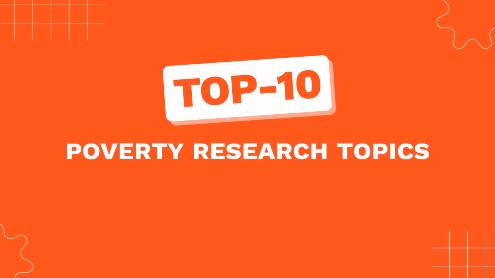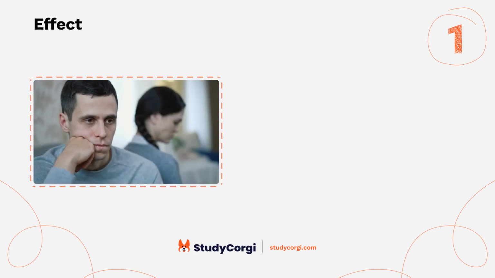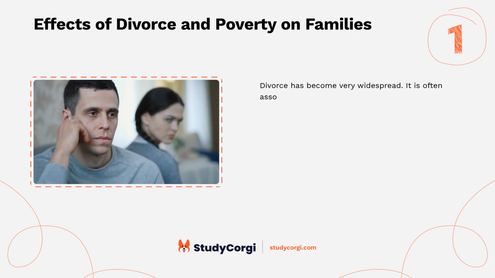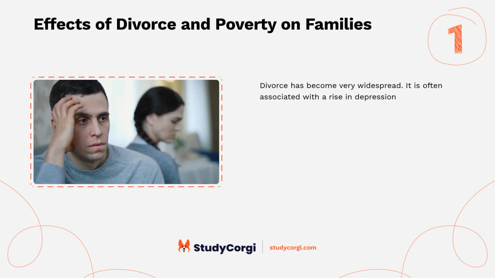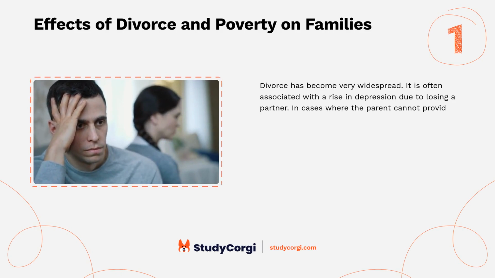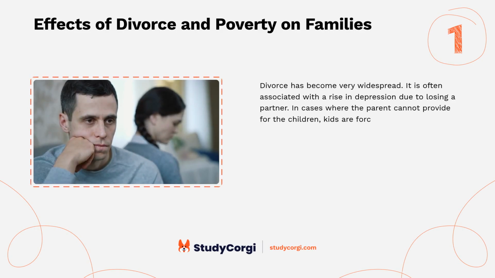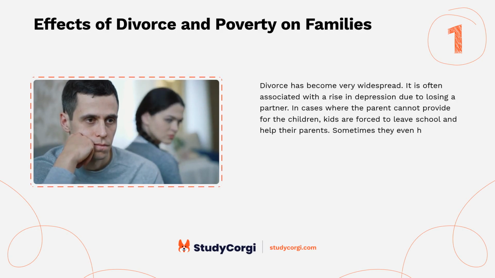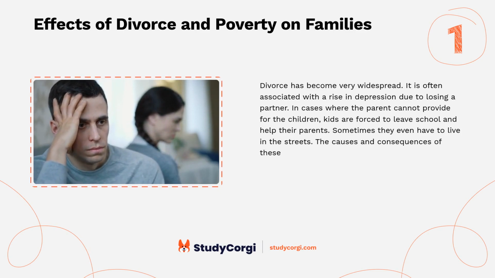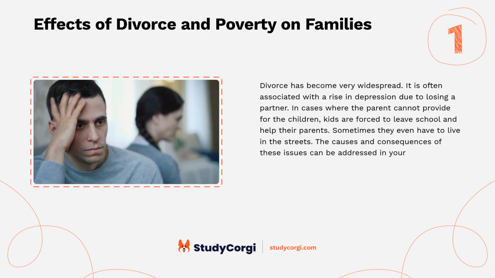Top 10 Poverty Research Topics. Effects of divorce and poverty on families. Divorce has become very widespread. It is often associated with a rise in depression due to losing a partner. In cases where the parent cannot provide for the children, kids are forced to leave school and help their parents. Sometimes they even have to live in the streets. The causes and consequences of these issues can be addressed in your essay on the topic.